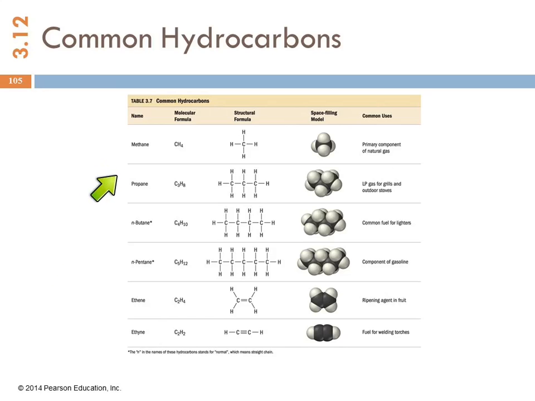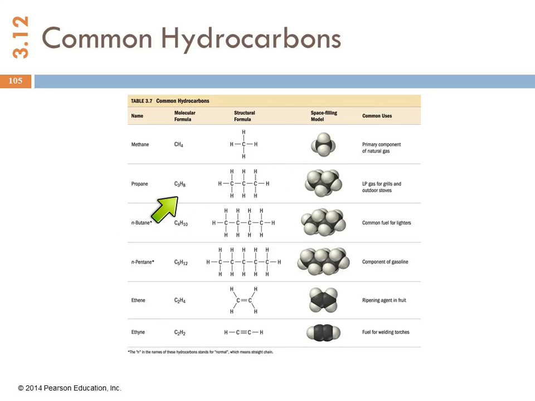Can't read that. So methane has just carbon and hydrogen. Methane means 1 carbon, so it's going to be surrounded by 4 hydrogens. This is the structural formula. This is a space-filling model.